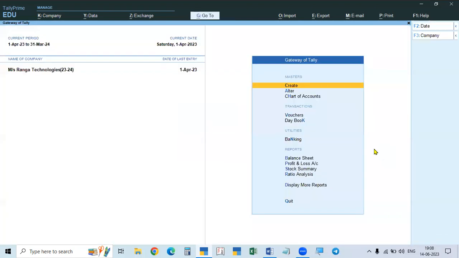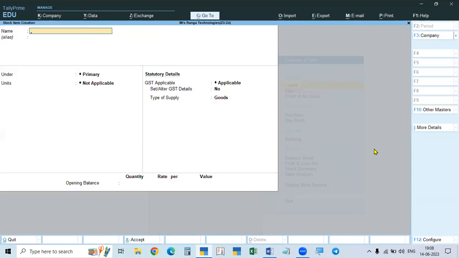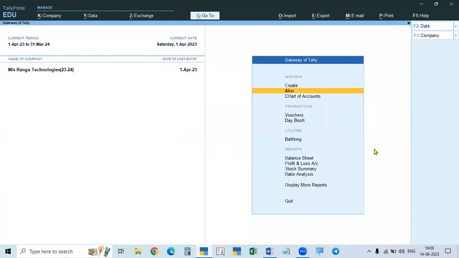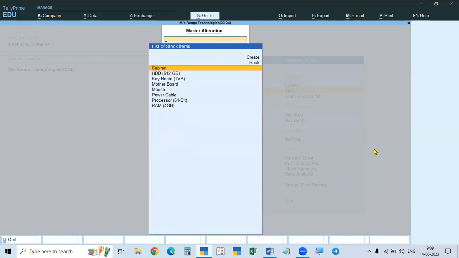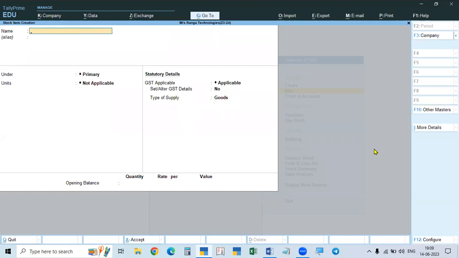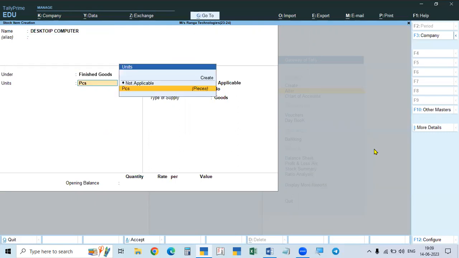So now we have to go to create or alter. Create means if you click that stock item, it will come directly to creation. But if you go to alter, the list will be displayed, all the stock items. Here again we have to go to create. So here we will create desktop computer. So that is the finished product. We will take it as finished goods. The group is finished goods and the unit is pieces only.